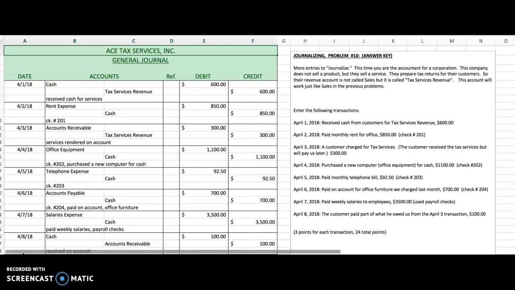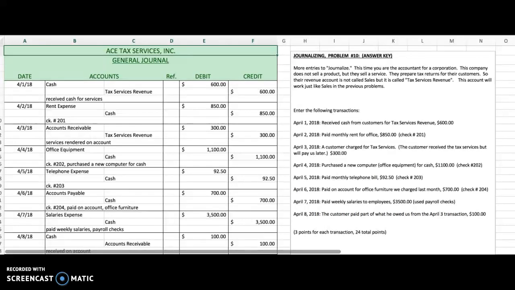So it may be helpful to work together, but make sure that you understand what you're doing and what should be debited and credited, because we have a test coming up on Monday over this topic, and you'll have to do some journalizing. And then we have a quarter exam coming up next week, and that will require you to do some more. So what I want to do is some reviewing here based on yesterday's assignment, particularly on some transactions that gave you difficulty. So we will go over them based on the work that you did yesterday, and then I'll have another problem for you to do today.